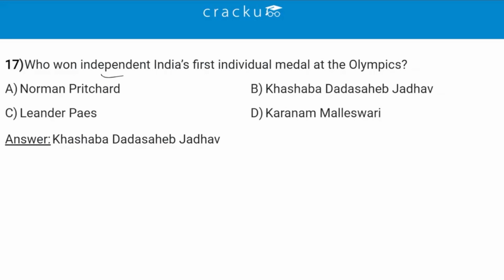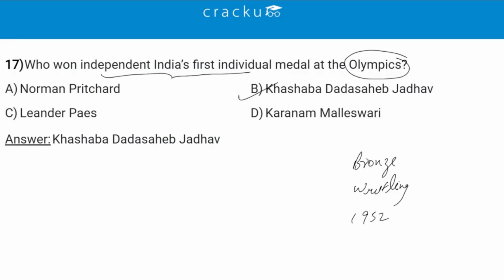Who won independent India's first individual medal at the Olympics? So the first person to do that was Khashaba Dadasaheb Jadhav. So Khashaba Dadasaheb Jadhav won independent India's first Olympic medal. So it was a bronze in wrestling, and this was in 1952, at the Helsinki Olympics.